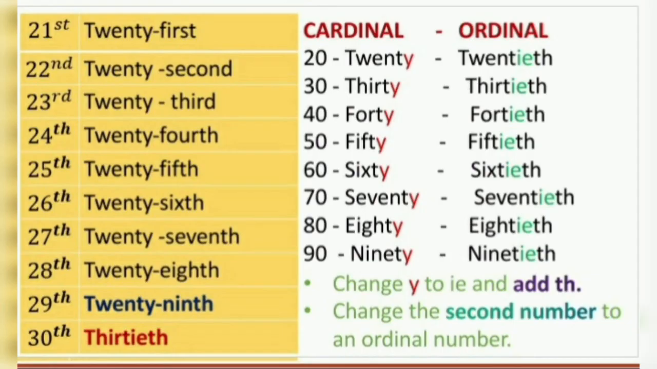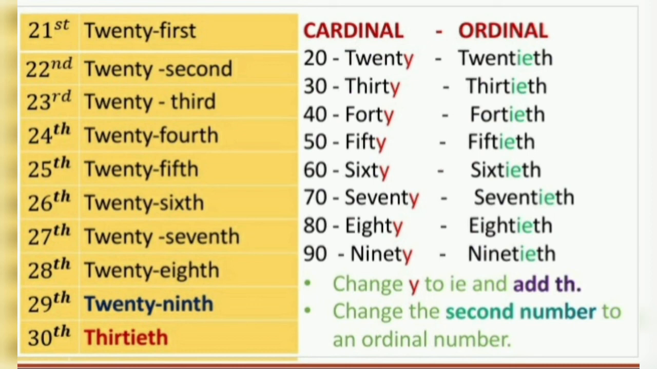Now, children, see the cardinals and ordinals for 20 to 90. You can see that when you write the ordinal numbers for 20, 30, 40, 50, 60, 70, 80, and 90, Y changes to IE and you need to add TH to that. So, when you see the spelling for 20th, T-W-E-N-T, and Y changes to IE and you have to add TH to that.